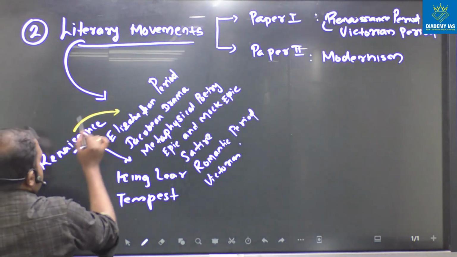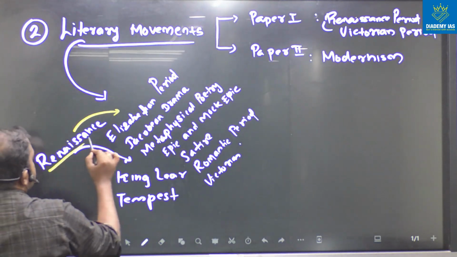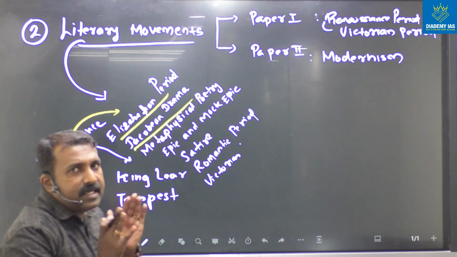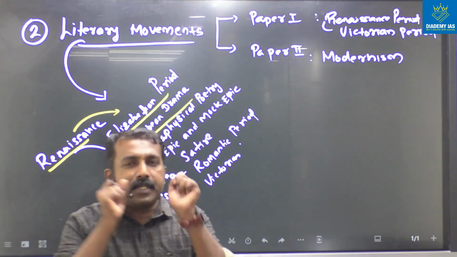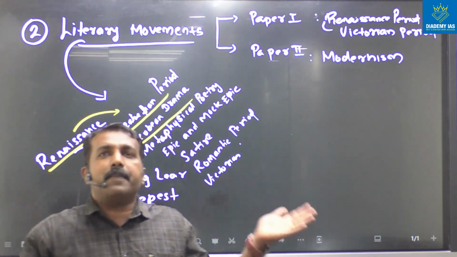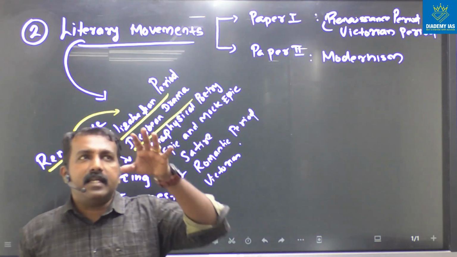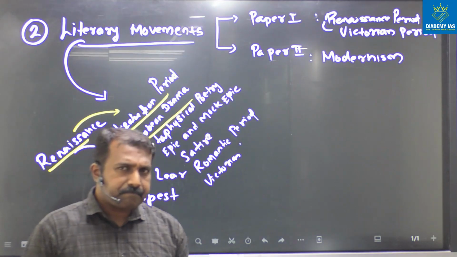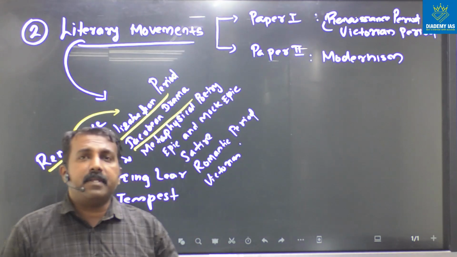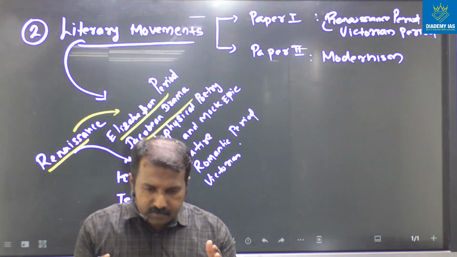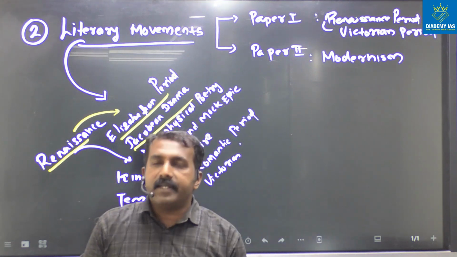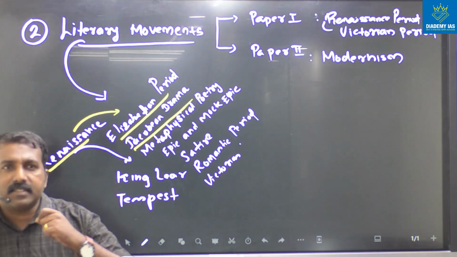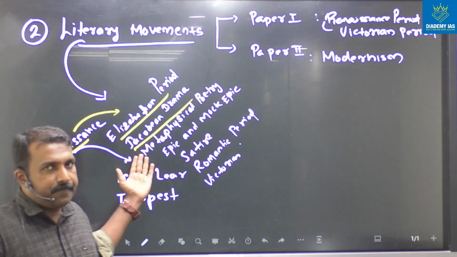Actually, these three sections, Renaissance, Elizabethan and Jacobean, we have to prepare together. It is not an independent area. You have to study the Renaissance, Jacobean drama and the Elizabethan period, and after that you have to read William Shakespeare, Tempest, King Lear, because these dramas are connected with this period.